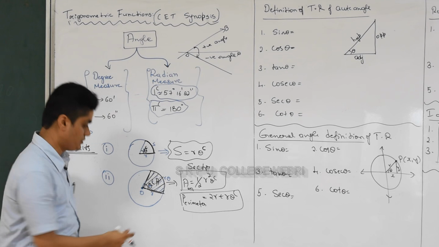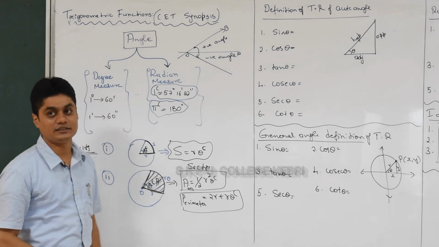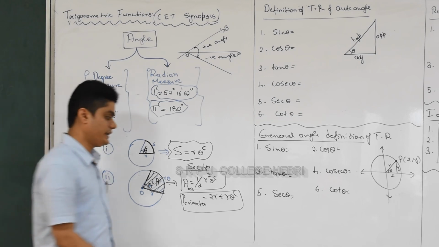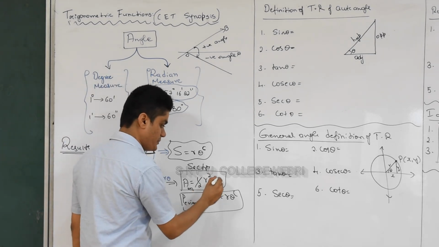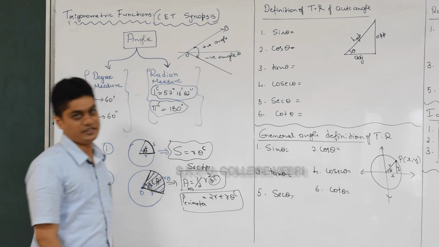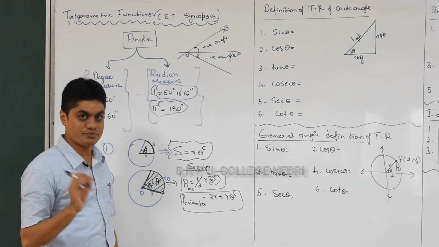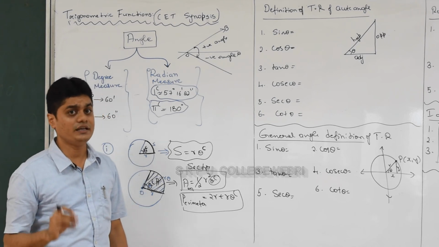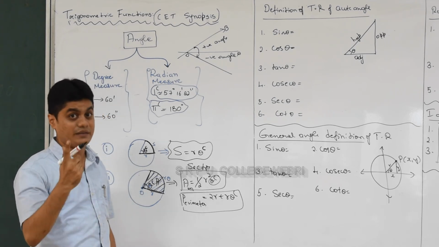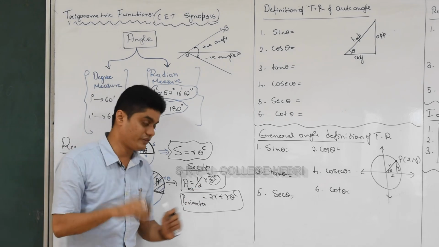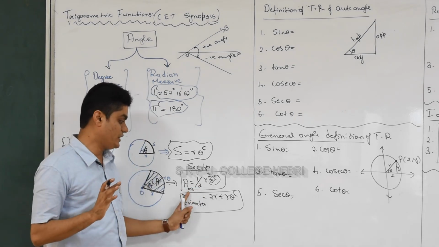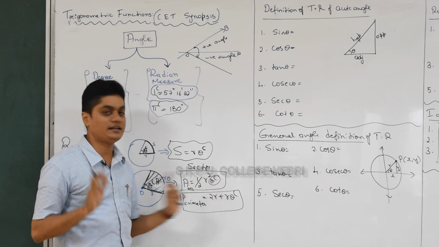And if you want to find out this region, area of the sector, then you are using this formula, half r square theta radian. Once again remember, in this formula when you substitute the angle, it must be measured in radians. Remember, angle must be measured in terms of radians. What is the formula? You didn't learn this here in first PUC, maybe you used it in limits, but in trigonometry you didn't derive this, but you need this in entrance exam. Area of the sector is half r square theta radian.